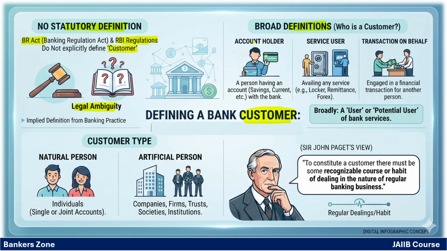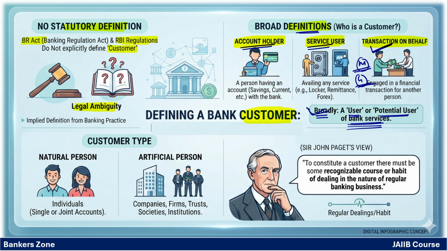Generally, a person having an account with a bank can be the customer. A person who is using the services of the bank, like ATM or locker, can be the customer. Or a person who is doing a transaction on behalf of a customer can be the customer, right? For example, we have opened a minor's account and the guardian is operating the minor's account. So the guardian can be treated as a customer. In that way, we have a broad definition. The account holder, the user of a service, or a person transacting on behalf of a customer can be the customer. So broadly, a user, a potential user, or the person who is using bank services can be the customer.